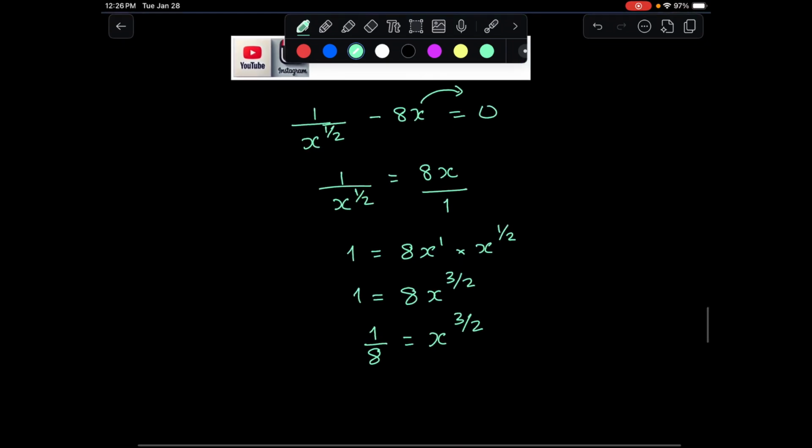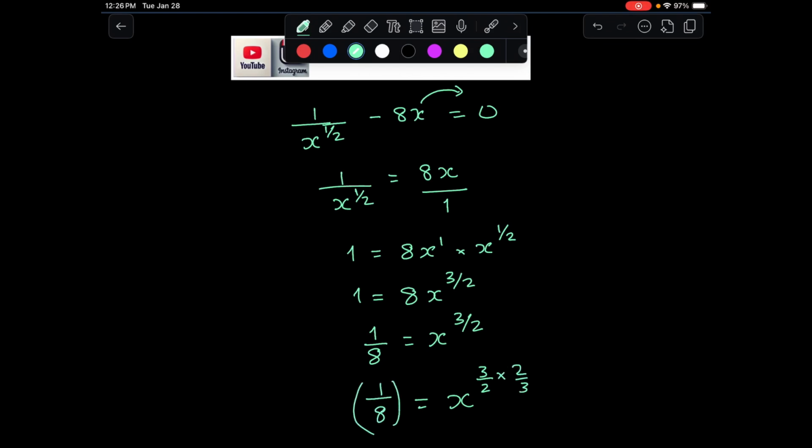So take the root on both sides. If you have 3 over 2, to cancel this you're going to take the power of 2 over 3 on both sides, 1 over 8 to the power of 2 over 3. Only then will this get cancelled.